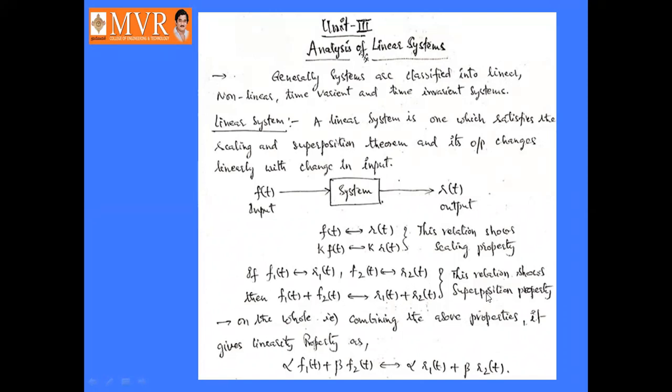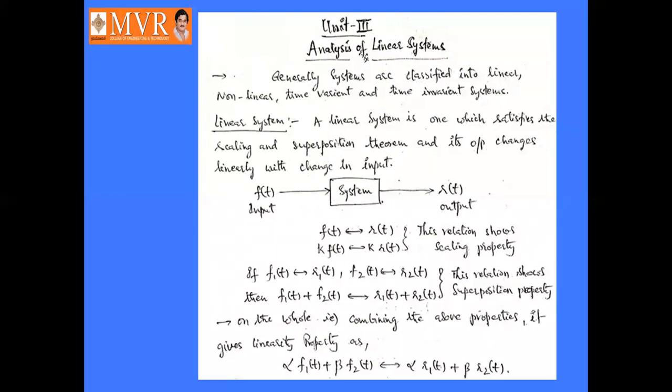This relation shows the superposition theorem. So what is the scaling property? Some constant into input tends to the same constant into output. What is the superposition theorem? The summation of the inputs f1 of t and f2 of t tends to the summation of the outputs r1 of t plus r2 of t.